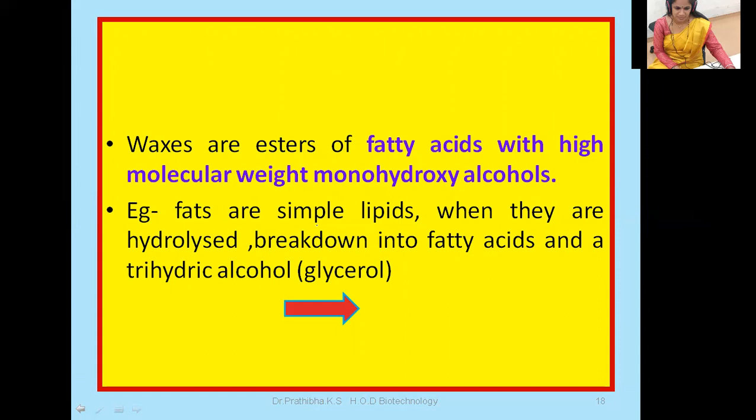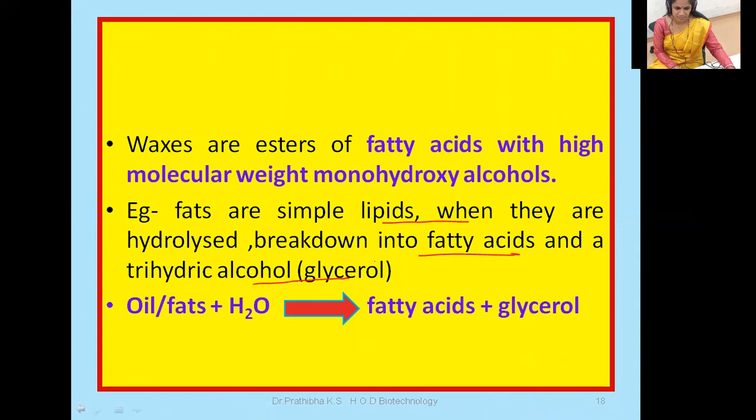For example, fats are simple lipids. When they are hydrolyzed, they break down into fatty acids and trihydric alcohol, that is glycerol. So when we hydrolyze oils and fats, that gives fatty acids and glycerol.